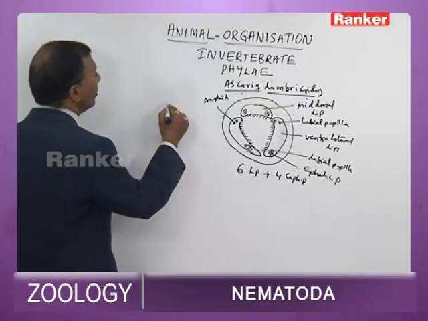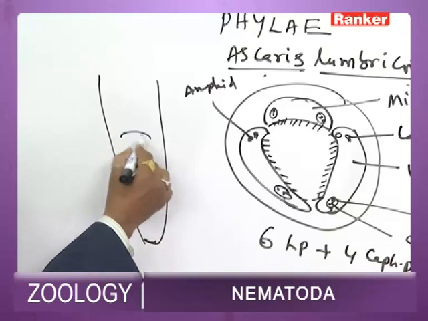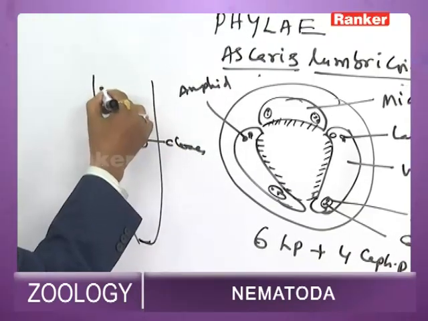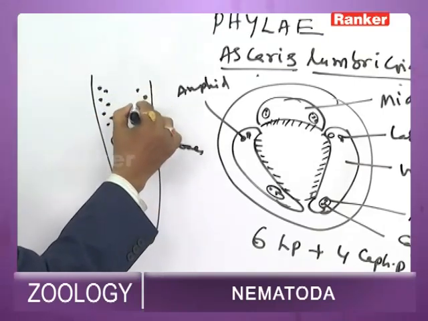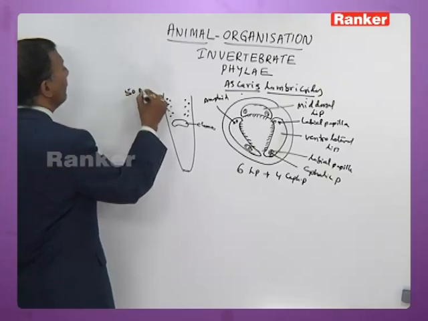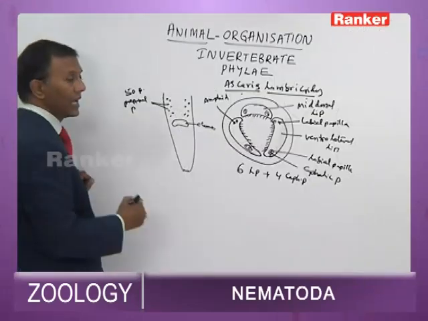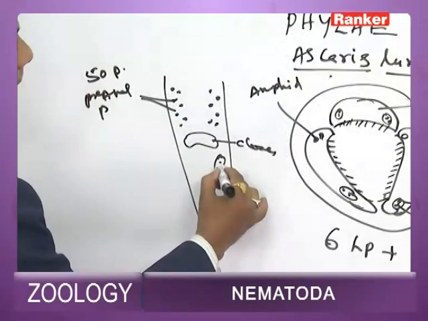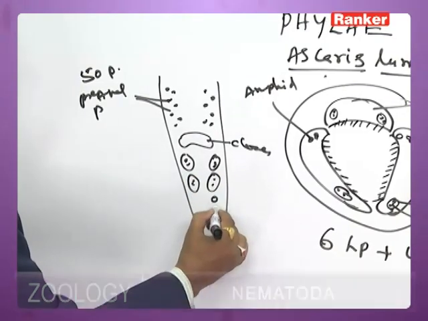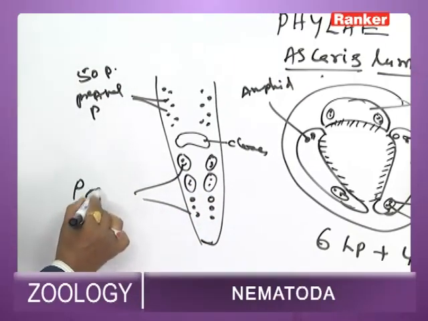In males, the tail has a cloaca, and before the cloaca there are 50 pairs of preanal papillae. Behind the cloaca there are 2 pairs of double papillae and 3 pairs of single papillae, called postanal papillae.